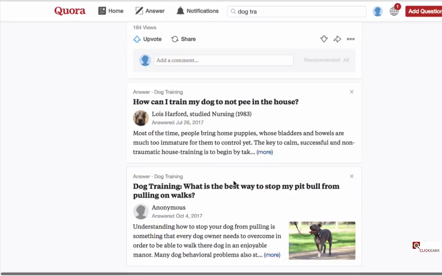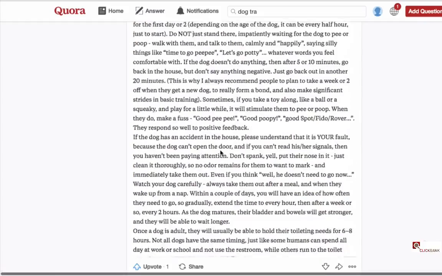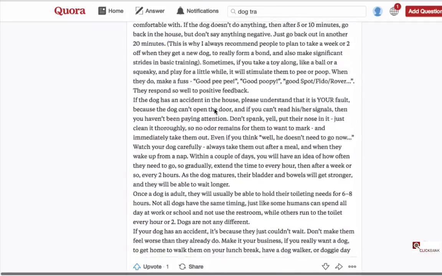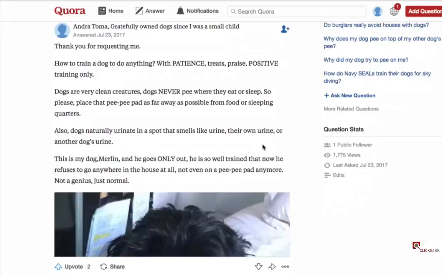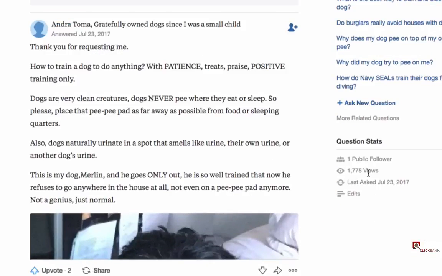Now the first element that you're interested in is the number of views. So for example, if I go here, I click more, I can see that this has 290 views, which is not a lot. If you click on this, you will see all the numbers that we're interested in. The first number is the number of views. So this question has around 1,700 views. It is important that you answer questions that are getting views, okay?